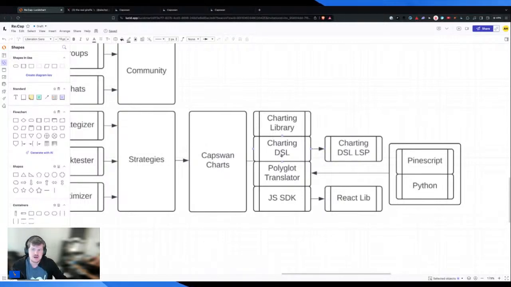If you don't know, a DSL is a domain-specific language. So SwanScript, PineScript, any type of subset of a language that executes a specific task, you have that DSL or domain-specific language. And then there is a wrapper. That's maybe a wrong analogy, but there's this concept of a language server protocol. So if you're a nerd, if you're a quant who's used to using Python and maybe use PineScript or whatever, you're used to some pretty colors in your IDE, right? And so there is this concept of ASTs or abstract syntax trees, where basically it'll give you some information about how everything is structured. And this LSP is just a standard that says, here is this language protocol.